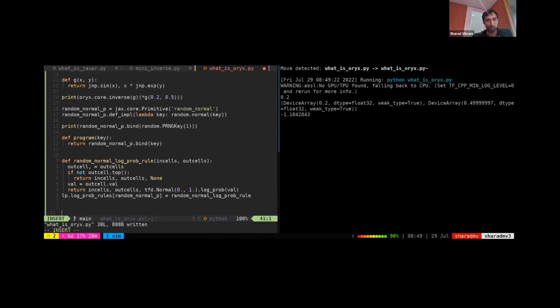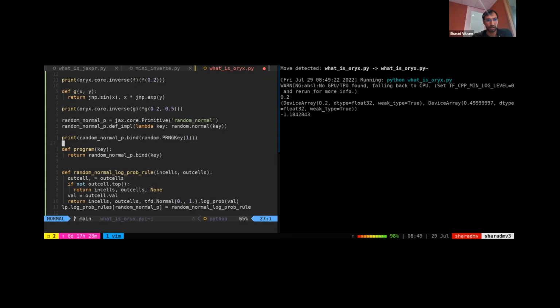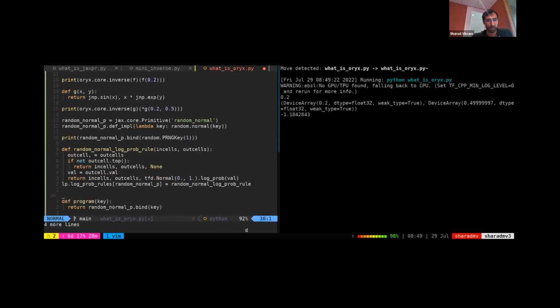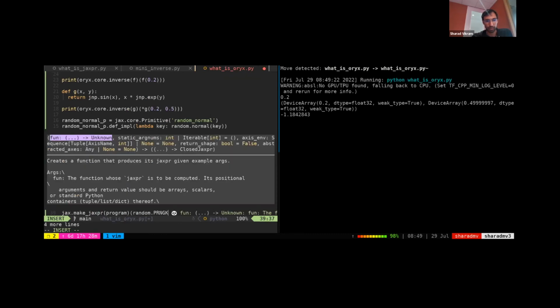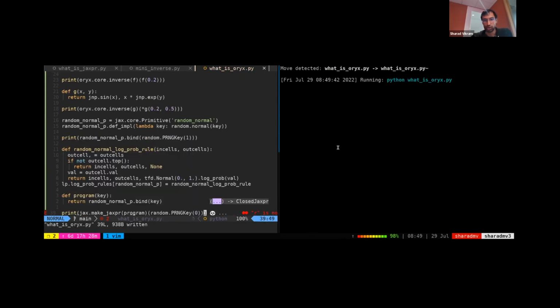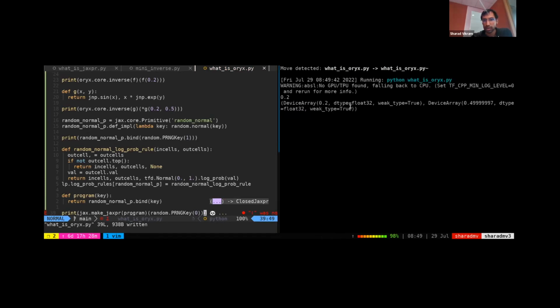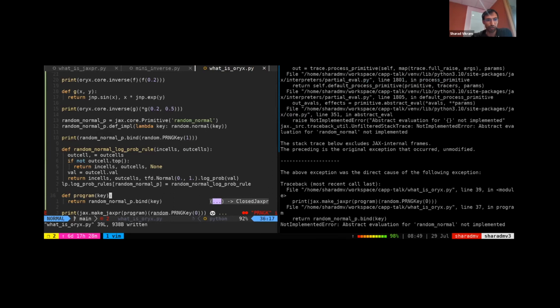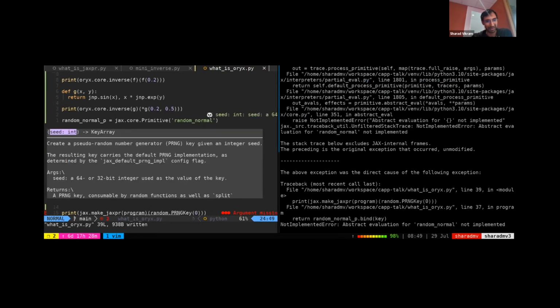And the final thing is now to apply it. So we wrote our program up here. Let me move it a little bit further down. If we look at the Jaxpr of this program, it won't look anything special. It'll just be a single call to... I forgot to define my abstract eval rule.